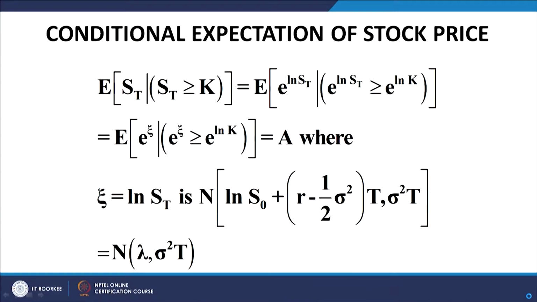Before the break we worked out two quantities of interest. We had worked out the probability of exercise of a call option in the Black-Scholes framework. We had also worked out the value of delta in the Black-Scholes framework. We found that the probability of exercise of a call option is equal to phi d 2, whereas the delta value of a European call in the Black-Scholes framework is phi d 1.